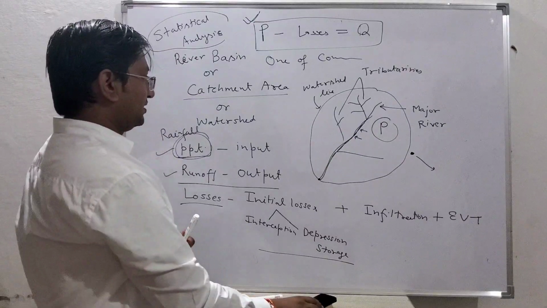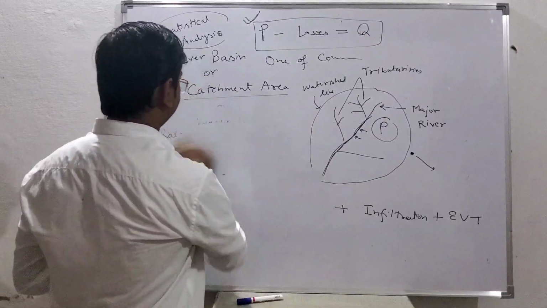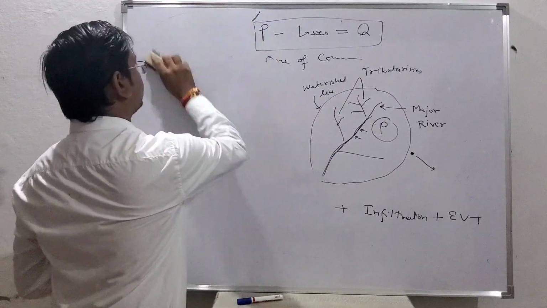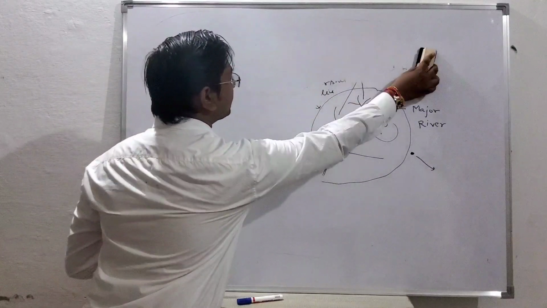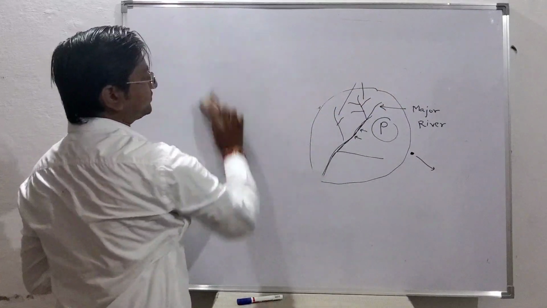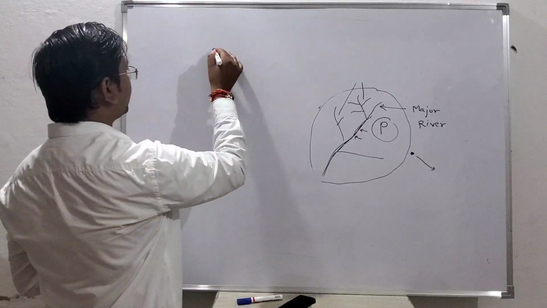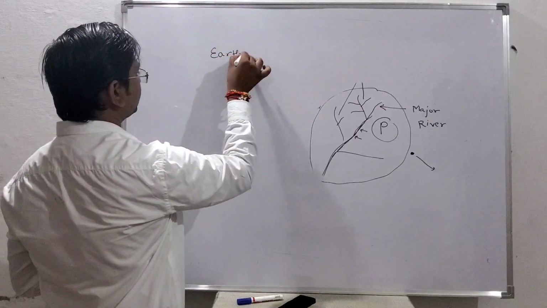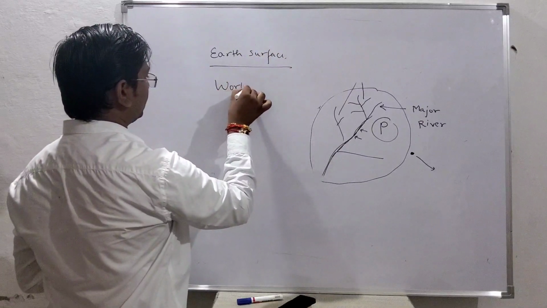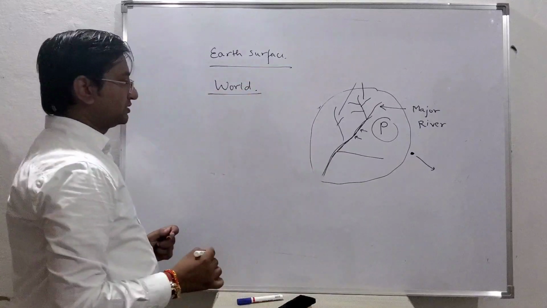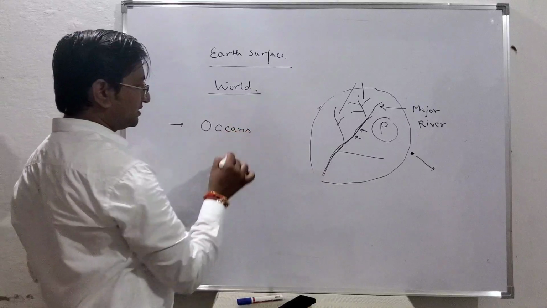Now we see one more thing over here. Again, this will be an assignment to all of you. You have to find out, if you talk about the whole earth, the earth's surface, the whole world, what are the oceans you have for the surface water?